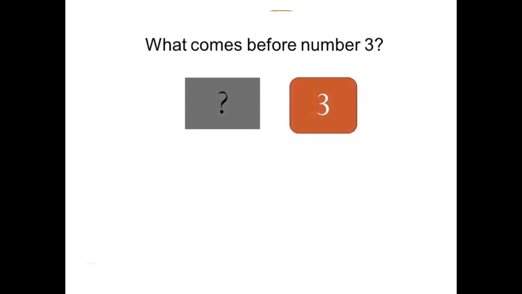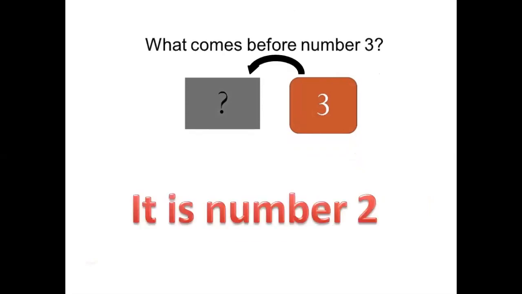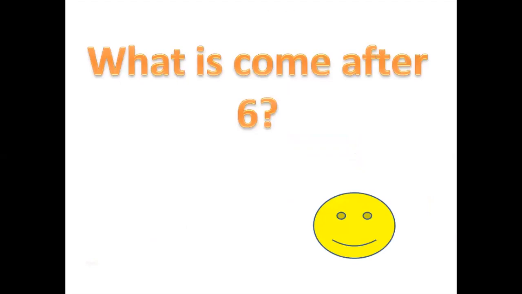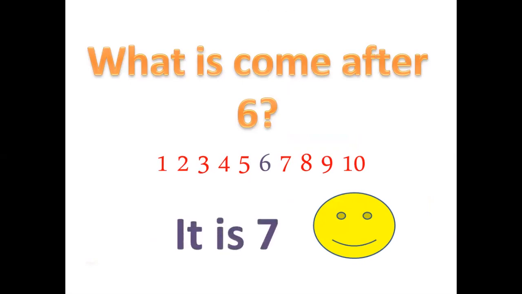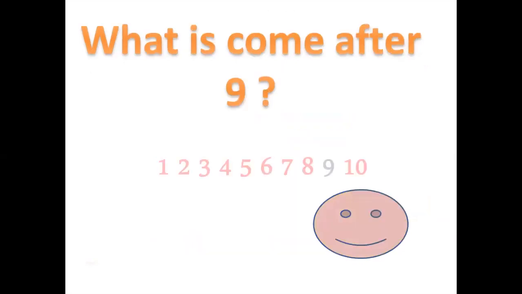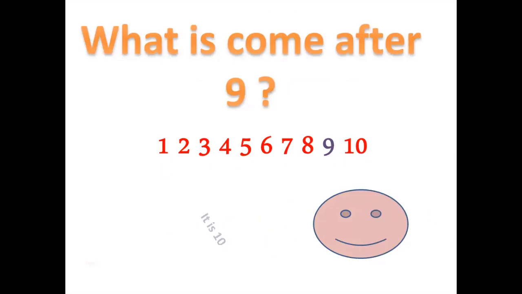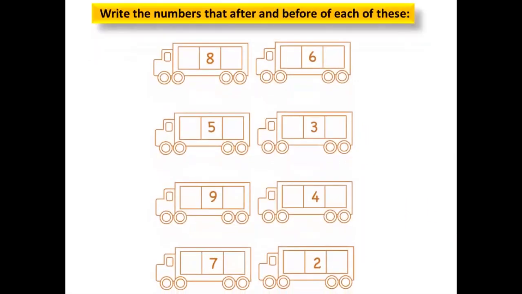Okay, here, what comes before number 3? Before number 3 is 2. And what comes after 6? We can do it as +1. 6 plus 1 equals, here, what comes after 6? It's 7. Yes. What comes after 9? After 9, it's easy. After 9 is 10. Yes. Here, let's do the last sheet together. We have to write the number that comes after and before.